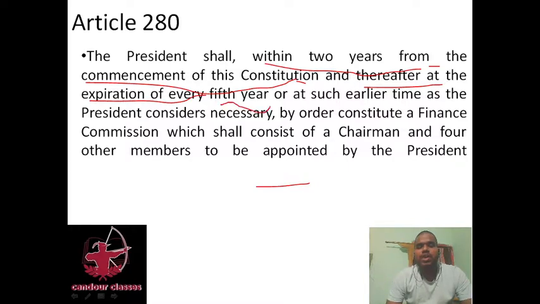So the President will appoint a Finance Commission after every 5 years, and when our Constitution was implemented in 1950, after 2 years, that means in 1952, the first Finance Commission was appointed.